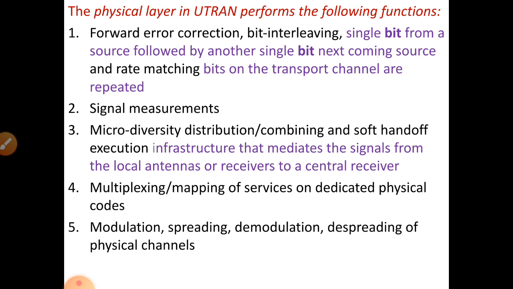The fourth important function is multiplexing or mapping of services on dedicated physical codes, not the common code. The fifth is modulation, demodulation, spreading and despreading of physical channels.